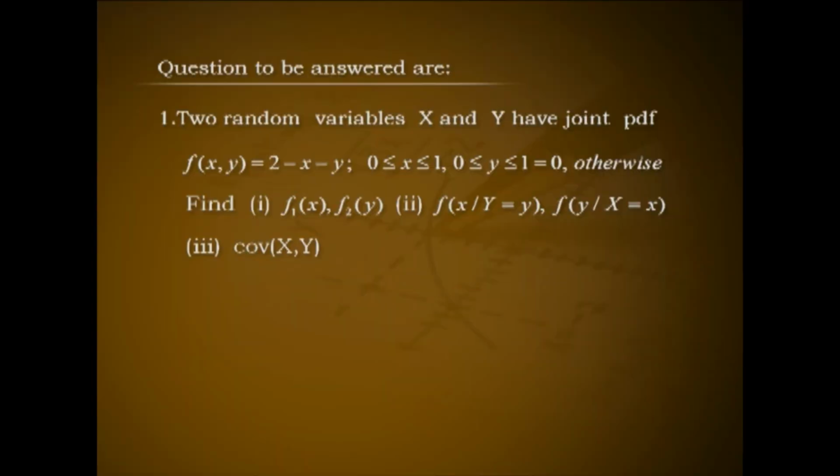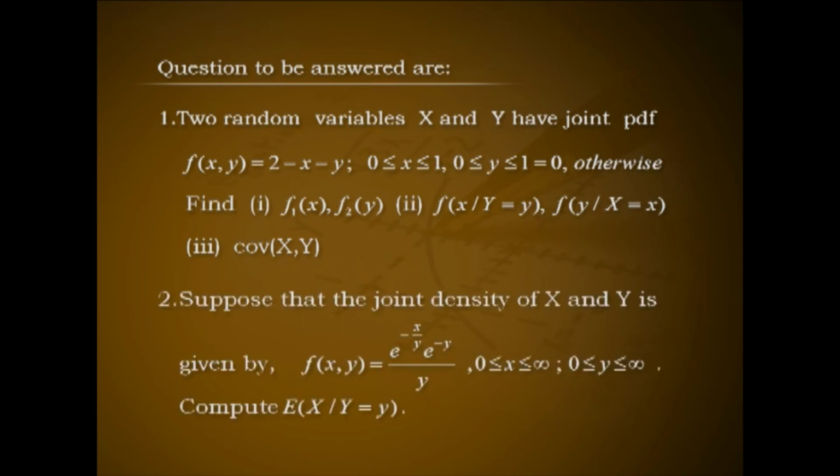Two random variables x and y have joint PDF f of xy equal to 2 minus x minus y for 0 less than x less than 1 and 0 less than y less than 1 and f of xy equal to 0 otherwise. Find number 1 f1 of x comma f2 of y. Number 2 f of x given y equal to y comma f of y given x equal to x, and number 3 covariance between x and y.